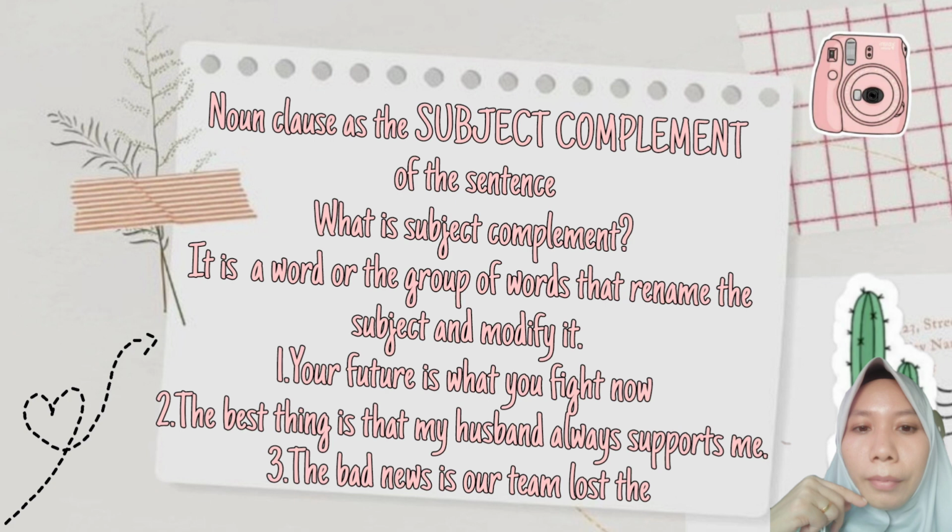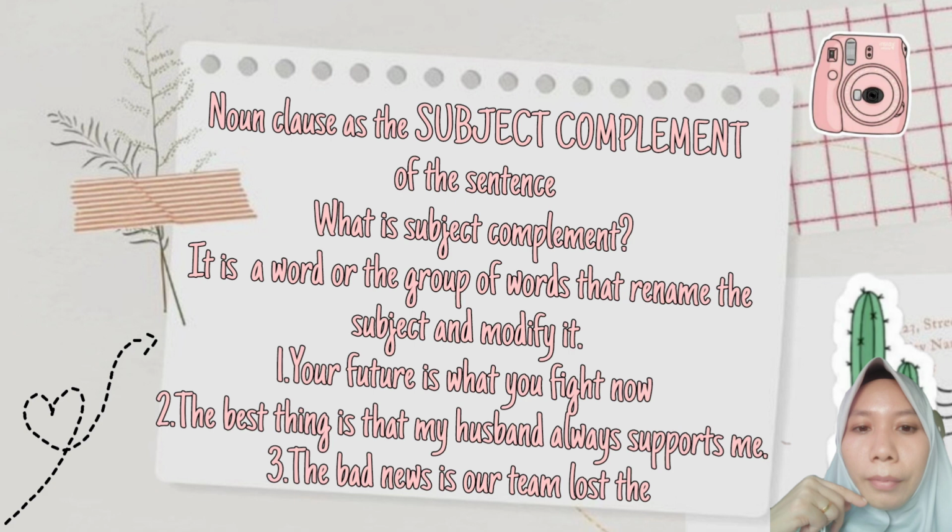I give you 3 examples in this slide. The first sentence is, your future is what you fight now. What is your future? Your future is what you fight now. What you fight now is the noun clause and gives more information about the subject, your future.